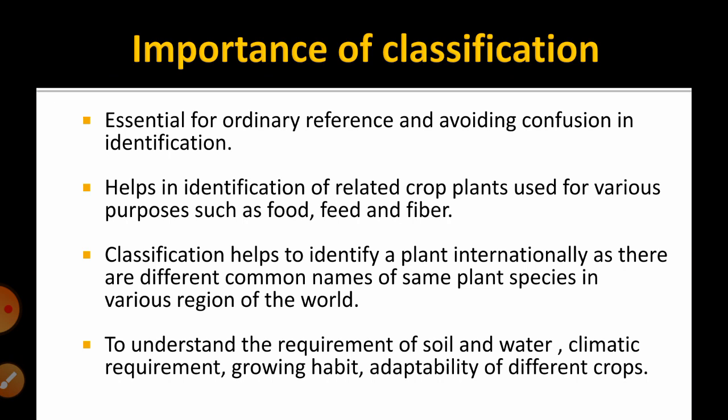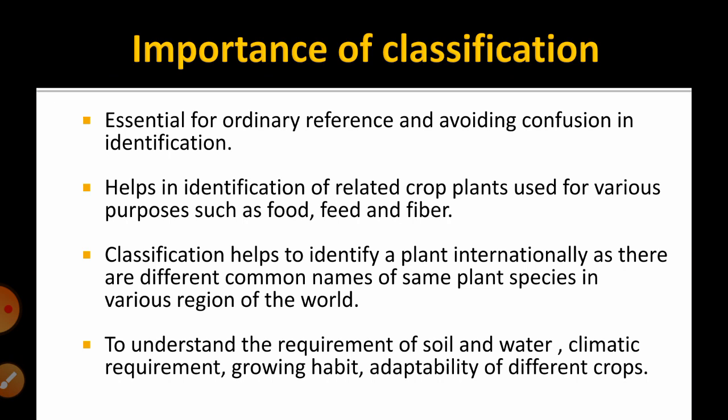It helps in identification of related crop plants used for various purposes such as food, feed and fiber. Classification helps to identify a plant internationally, as there are different common names for the same plant species. In different countries there are different names for the same crop. Classification provides a common or unique identity for each crop, so we can easily identify that crop across the world.